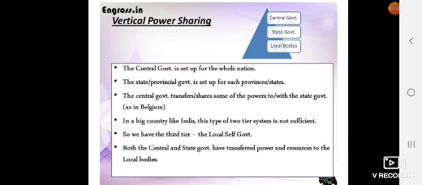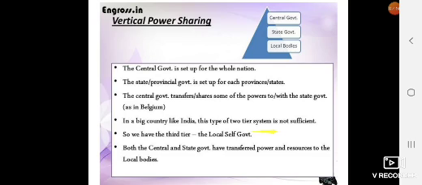If we read the story of Belgium in detail, there we get that the central government used to transfer or share some of the powers with the state government. In India also it often happens that the central government has given some of the power to the state government so that the state government can implement that power independently. In a big country like India, this type of two-tier system is not sufficient.